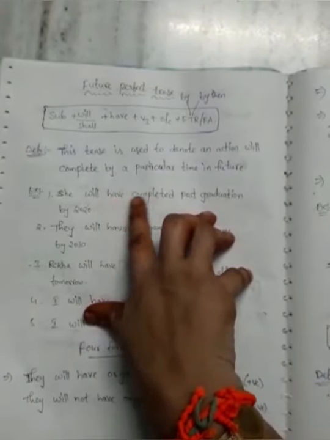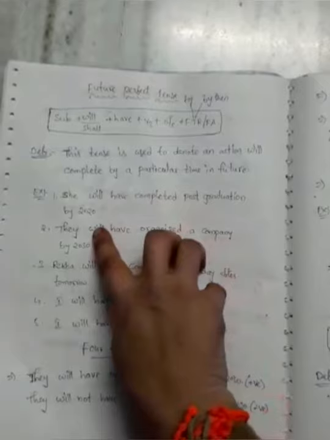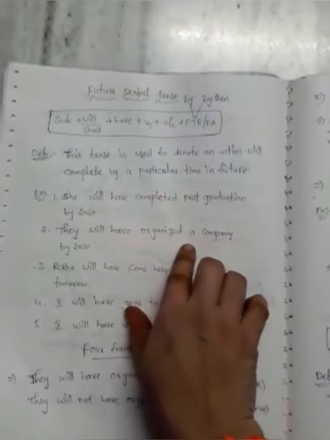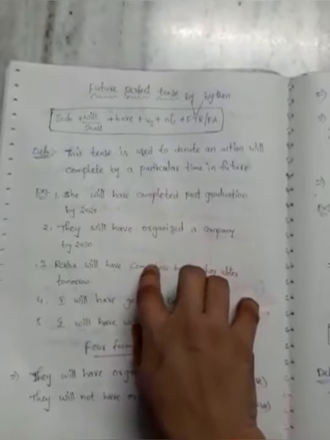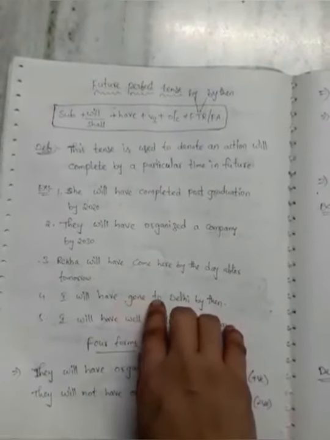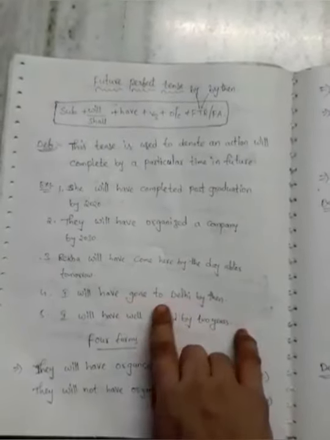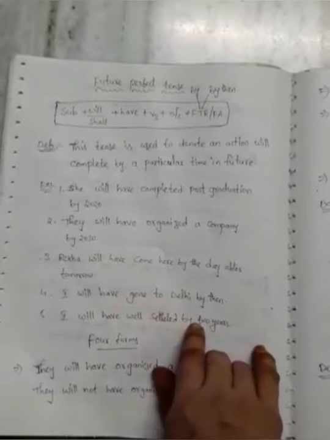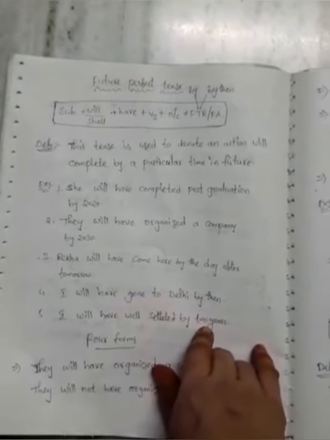For example, she will have completed post graduation by 2020. They will have organized a company by 2030. Rekha will have come here by the day after tomorrow. I will have gone to Delhi by then. I will have well settled in 2 years.